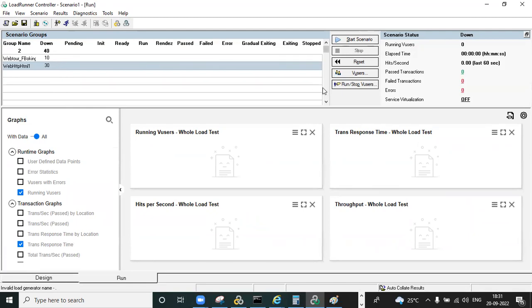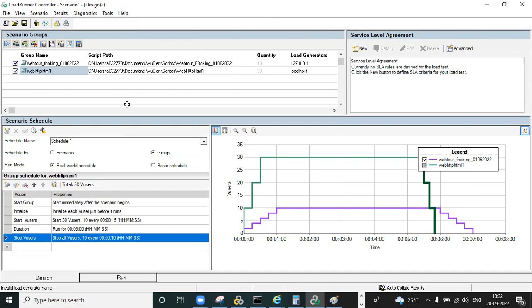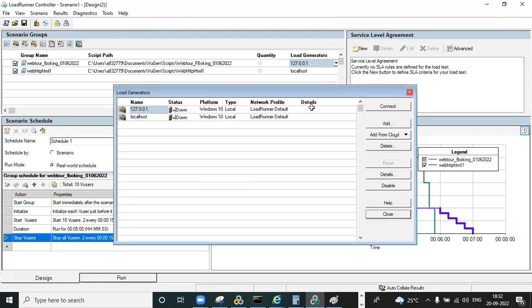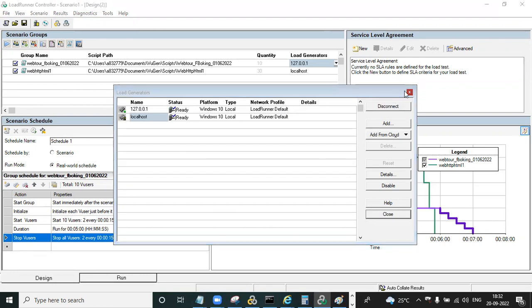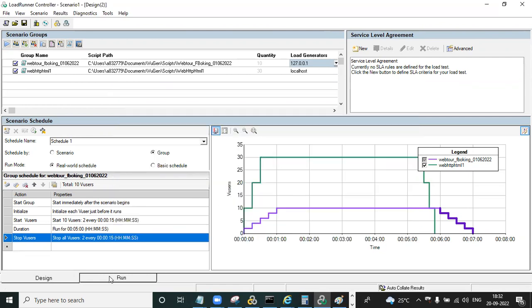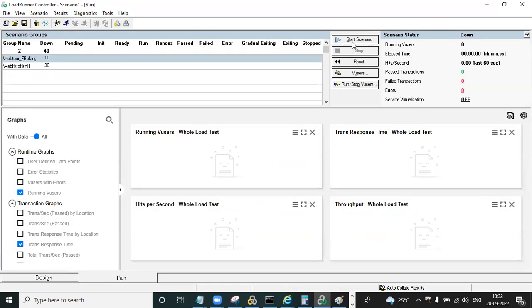Now you want to start the scenario once the design is completed. Design means you design as per your requirement, in terms of number of users, ramp up, ramp down, and duration. Before you start a test, you need to connect the load generators. You can connect, and it's ready. Click on close, and now the load generators are connected. Now you can click on start scenario.